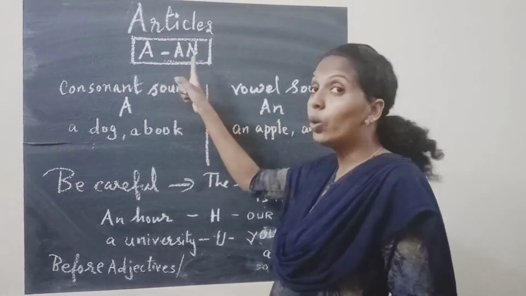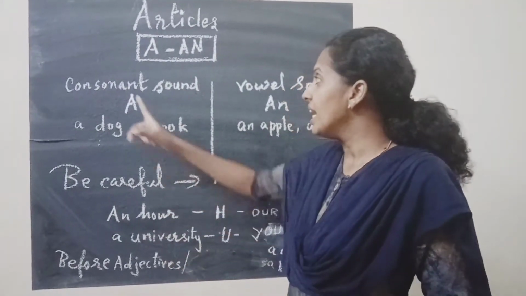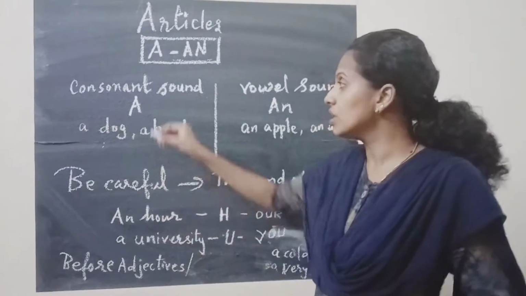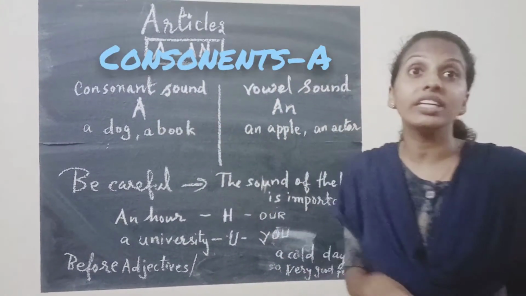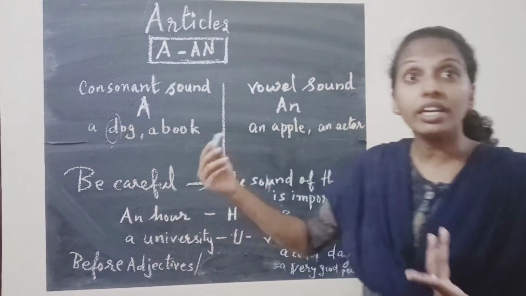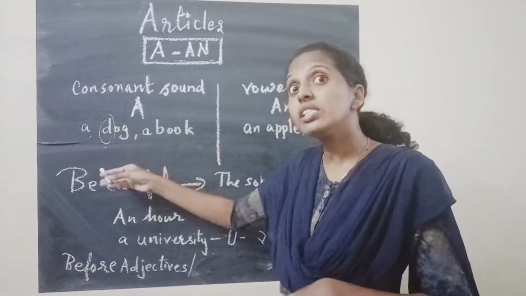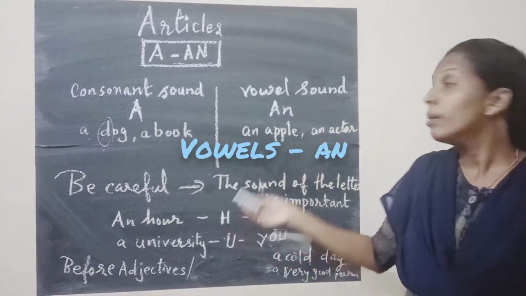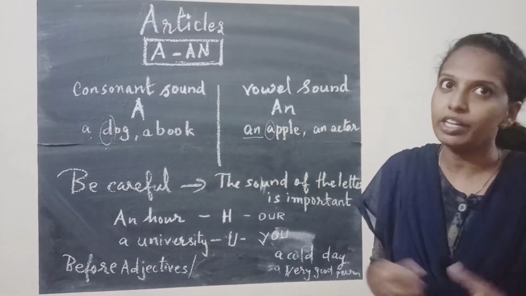Let's see where to use a or an. To use a or an, we need to remember certain things, like consonant sounds. You know consonant sounds. Before consonant sounds only we write a. If the word begins with D, that is a consonant sound, correct? So we write a. If it begins with the vowels A, E, I, O, U, we need to write an, and already we know the rule.